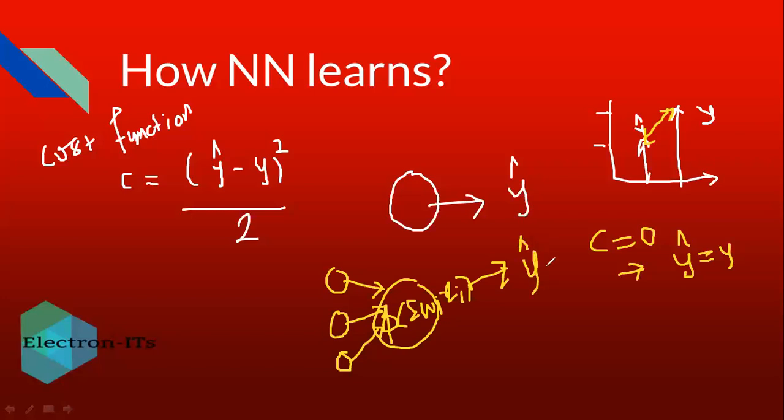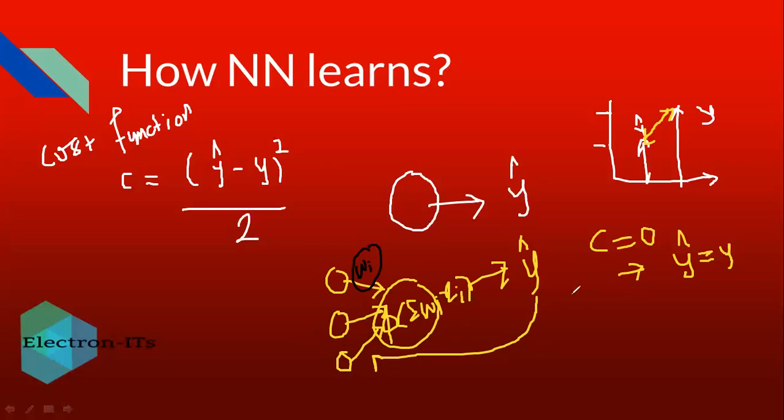But if this y dash is different from the actual output, then you have to send it back to the weights. You have to modify the weights, which are, suppose earlier, w1, w2, w3, and so on. So that is nothing but weights modification, and then again you have to predict the output.